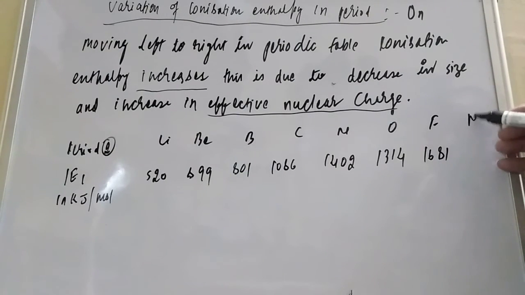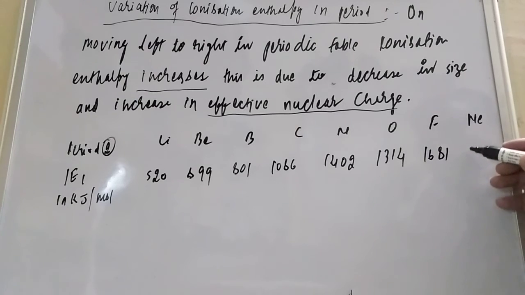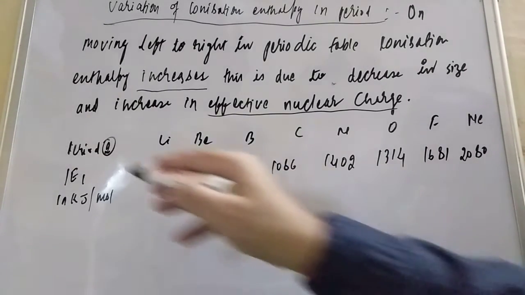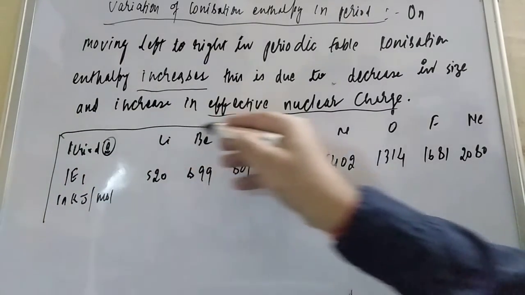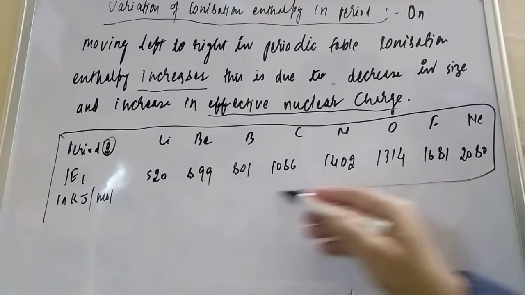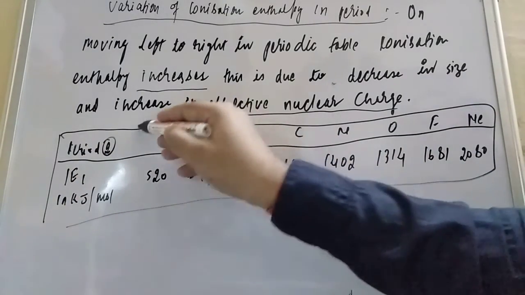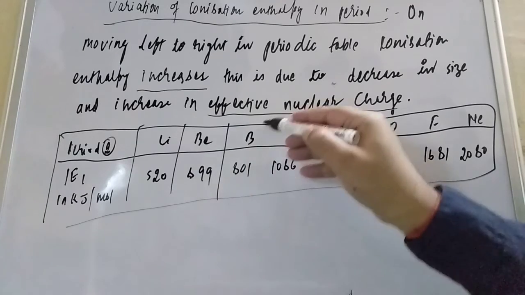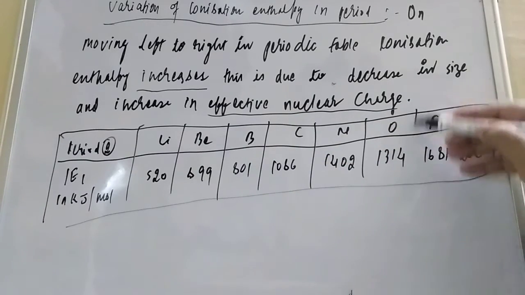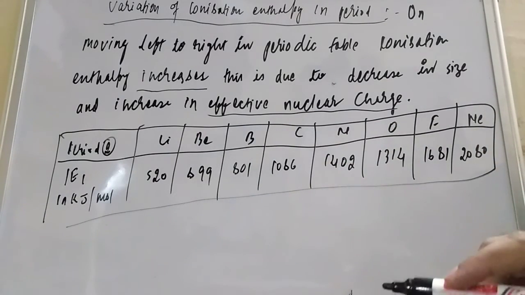And lastly, neon is exceptionally high, 2080. Now student, what we have to understand is the general trend. When you are going across the period, you will find that the ionization enthalpy in general increases from left to right.